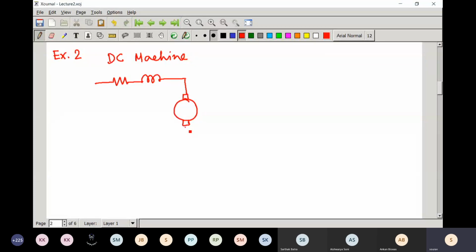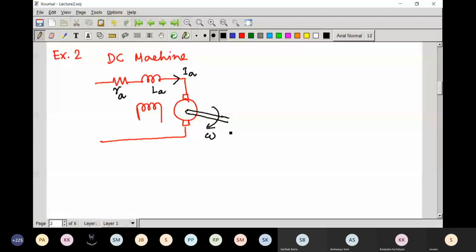This is the DC machine. I hope you all remember the separately excited DC motor, and this is the field coil. It has armature resistance and armature inductance, armature current Ia, and then a mechanical shaft. This is the angular speed, and suppose the supply voltage is Vs.